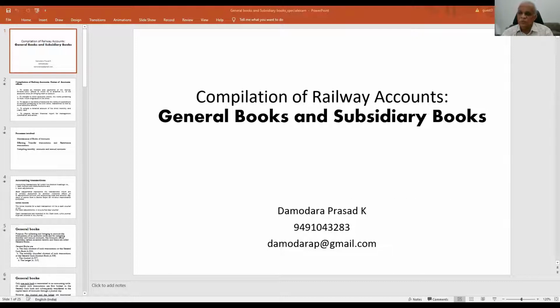So before going into the general books and subsidiary books, we have to give a small introduction to know the responsibilities of an accounting circle, or of the in-charge of an accounting circle as an accounts officer. What is his responsibility? Once we know, then when the recording of transactions happens, which type of transaction will be entered in which book, those details we will try to know.